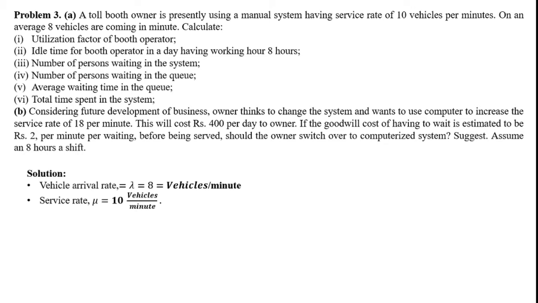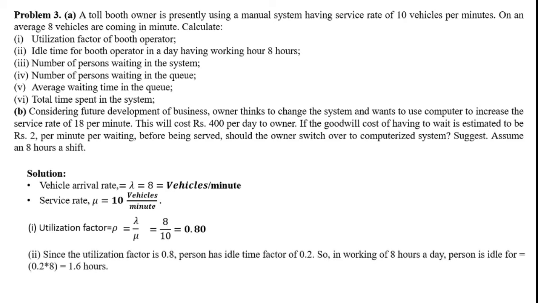Now our utilization factor, that is rho, which is also known as traffic intensity. What is the formula for that? That is lambda upon mu, that is arrival rate by service rate, which is 8 by 10, that equals 0.80. So our utilization factor is 0.80, and if you want it in percentage, then 80% of the time.